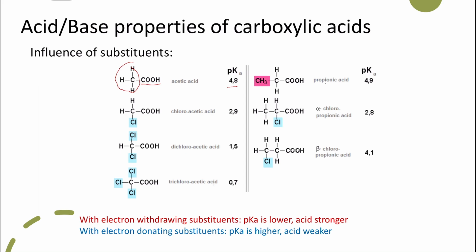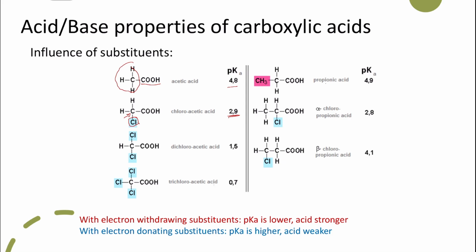Now let's have a look at the second one, which is chloroacetic acid. We have a chloro substituent on the second carbon, the carbon that is adjacent to the carboxylic acid group. If you look at the pKa, you find it's 2.9, which means it's a stronger acid. Why do you think it's a stronger acid?